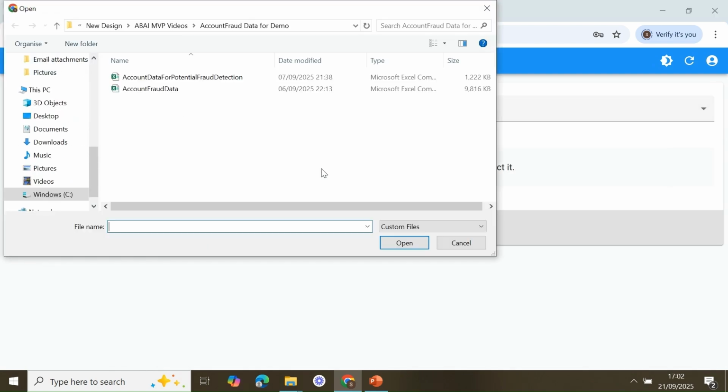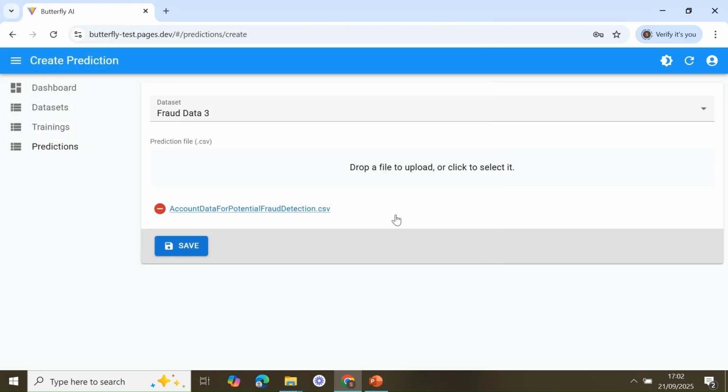And then all you need to do is upload the prediction or fraud detection file. This file has a very similar structure to training data. This is the test data, except that the last column is missing, which is natural, because we want to predict if something is fraud or not.